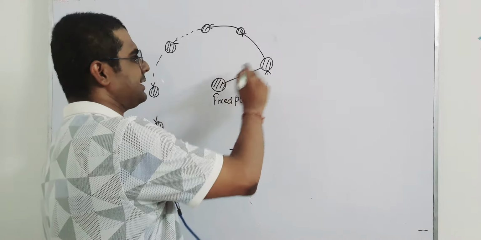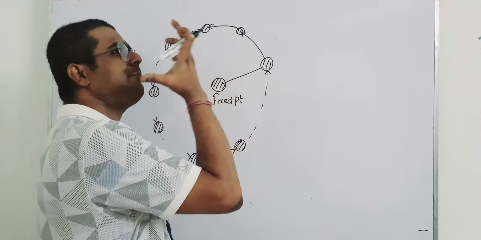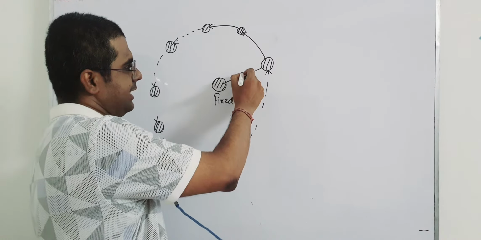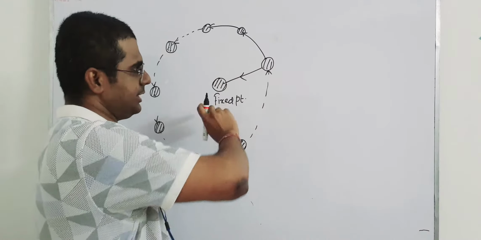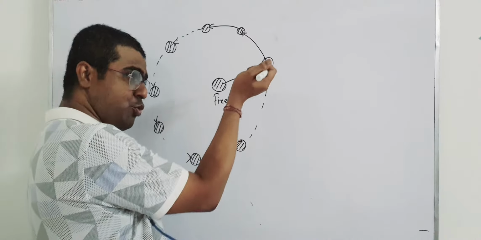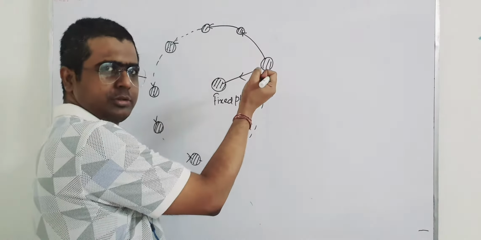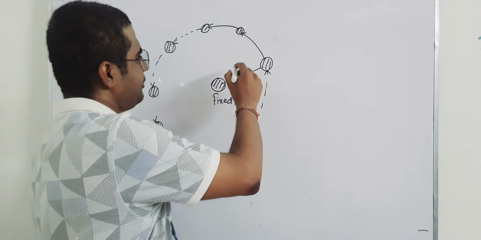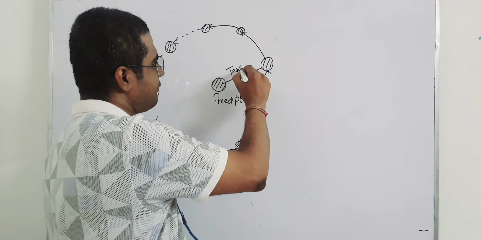Whenever it is tied with a string, there must be some force in between these two. So definitely there is a force like this, because it has to be pulled. Like a pendulum, when it swings, tension acts upward, so this force is called tension force.